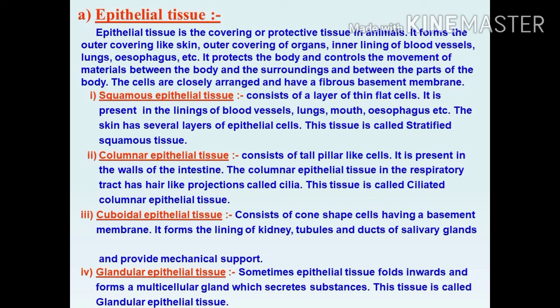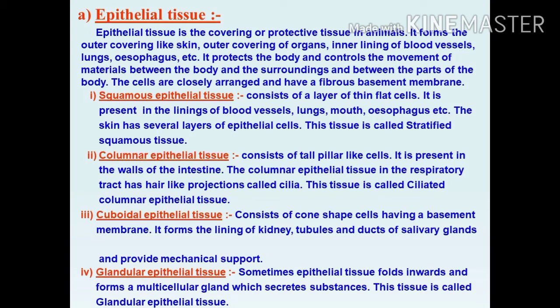The main function of the epithelial tissue is to protect the body and control the movement of materials between the body and the surroundings and between the parts of the body. The cells are closely arranged and have a fibrous basement membrane.